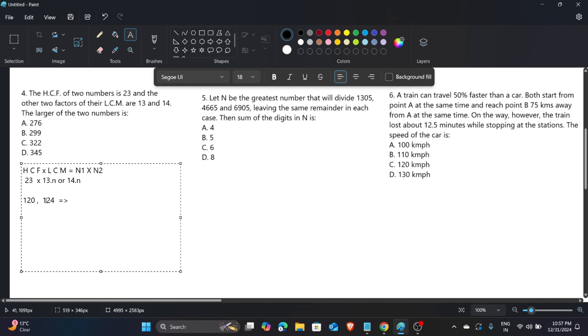So what is the highest common factor of these numbers? First we see whether it is divisible by 12, okay, but it is not. Is it divisible by 8? No, the remainder is 4. Is it divisible by 6? No, the remainder is 4. So it is divisible by 4, yeah. So this is the highest common factor.